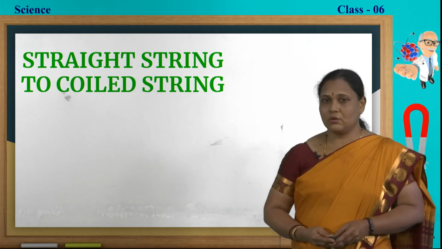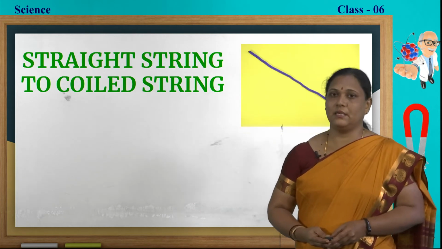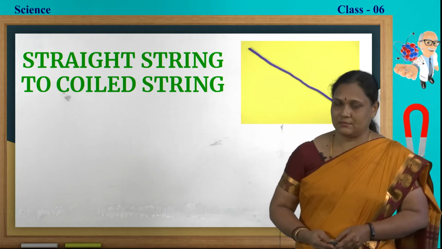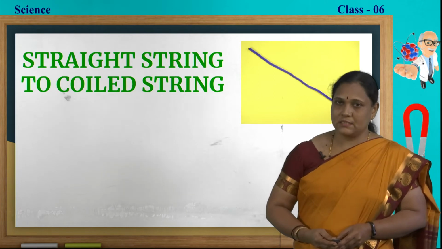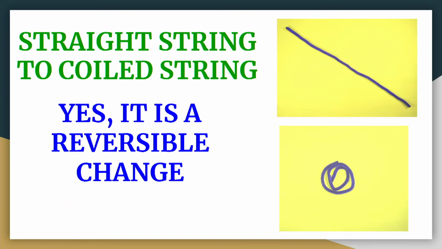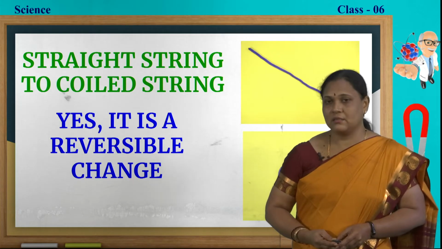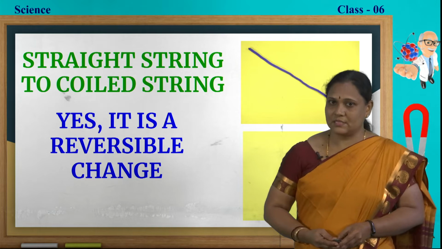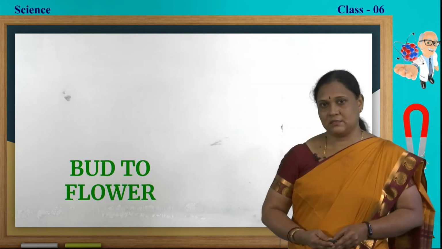Straight string to coiled string. See, here we have a straight string. If we bend this and coil it, we get the string like this. Can we get back the straight string from this coiled string? Yes, we can get it. So, it is a reversible change.